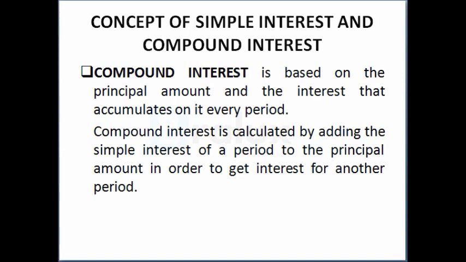So with compound interest, borrowers must pay interest on the interest as well as the principal. So the formula for compound interest is principal into brackets 1 plus the annual interest rate raised to power t, minus principal.